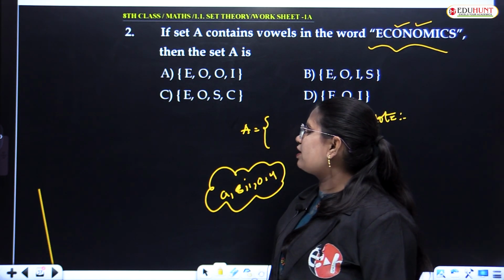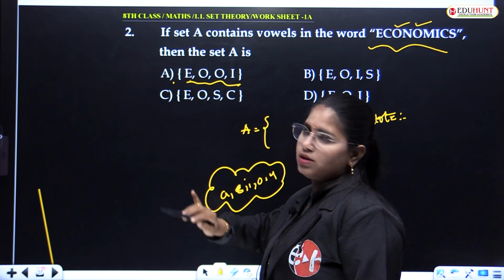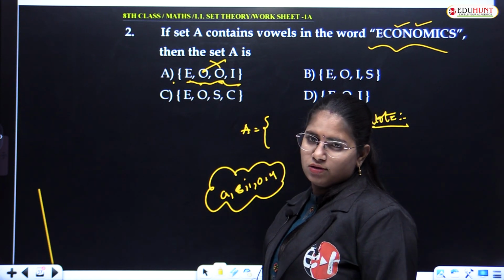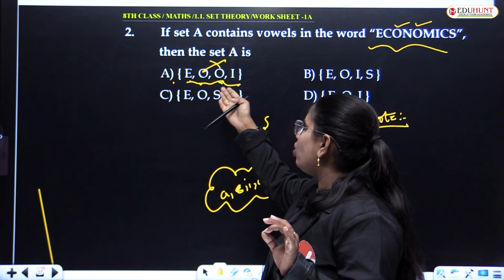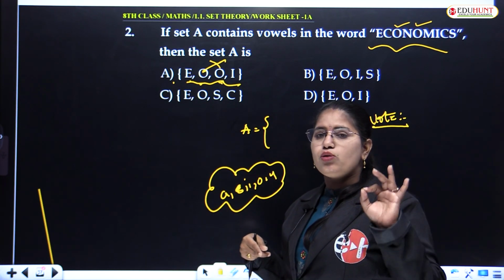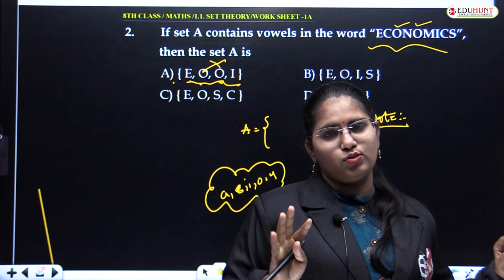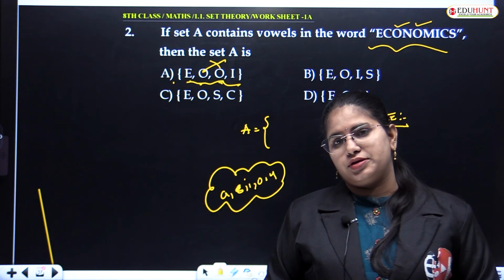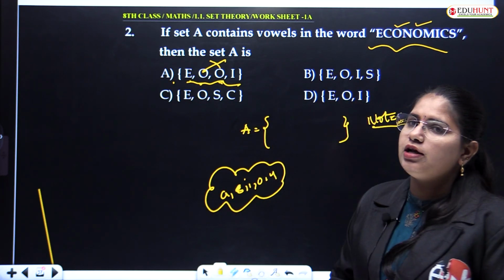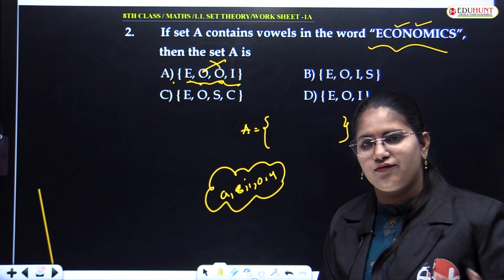Option A is E, O, and so on. All 4 are vowels, but O is being repeated twice, so this is not a set. E, O, I are all vowels, but repetition is not allowed. Do not repeat any letter more than once. If a letter is repeated, just mention it one time, that will be sufficient.